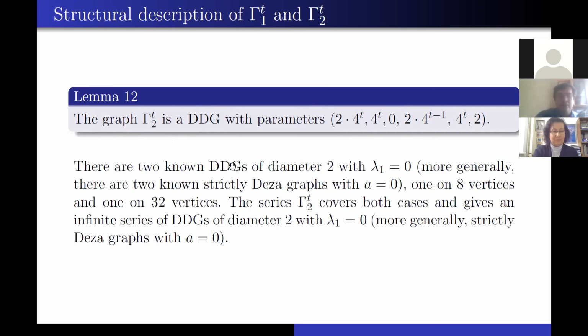So this gives us an interesting series. There are two known DDGs of diameter 2 with lambda 1 equals 0. Or more generally, there are two known strictly Deza graphs with A equals 0. One on 8 vertices and one on 32 vertices. The series of gamma 2t covers both cases actually, and gives an infinite series of DDGs of diameter 2 with lambda 1 equals 0, and more generally strictly Deza graphs with A equals 1.